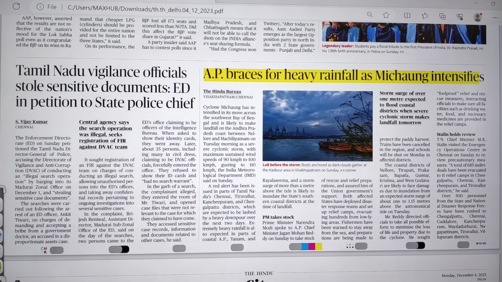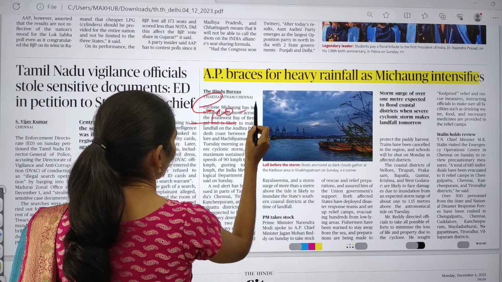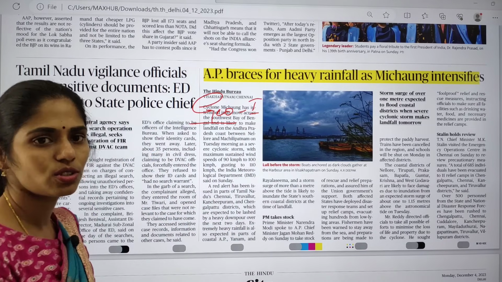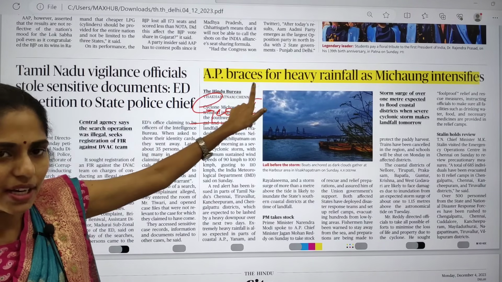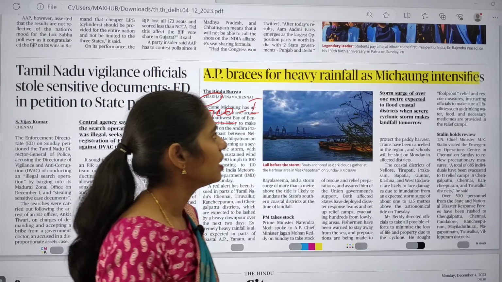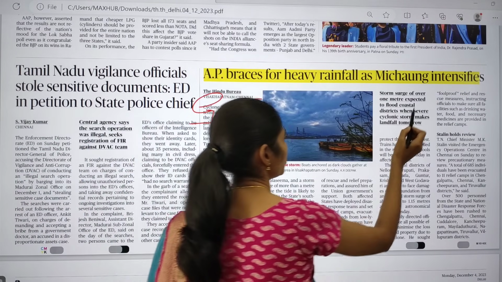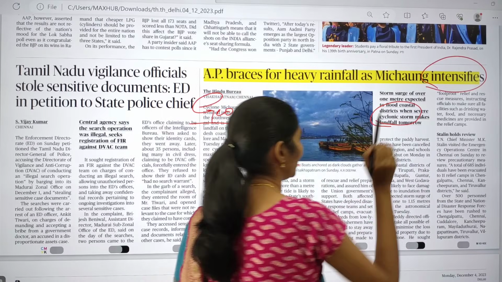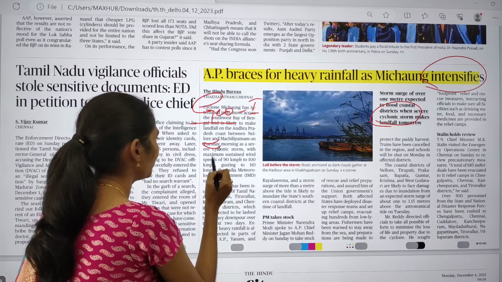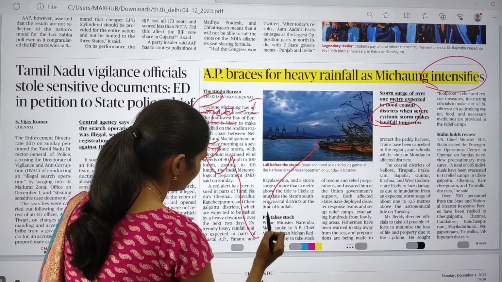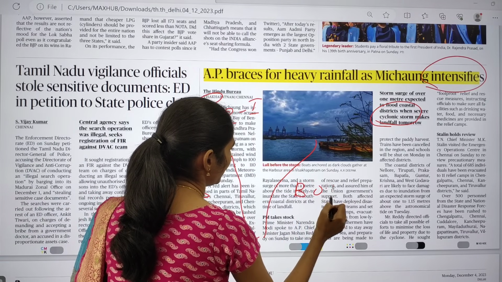Yes, you can see one more article. This article is related to our geography. Geography comes under paper 1. The title says, AP braces for heavy rainfall as Michong intensifies. So there is intensification of a cyclonic storm. The cyclonic storm had intensified in the Bay of Bengal. Where is this Bay of Bengal located? This is the Arabian Sea, this is the Bay of Bengal, right?